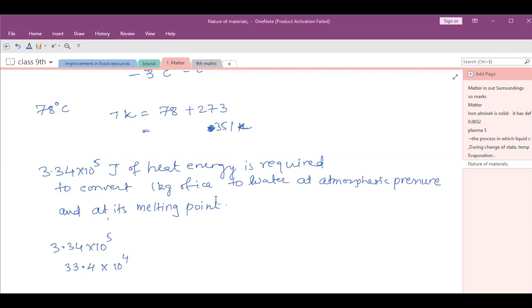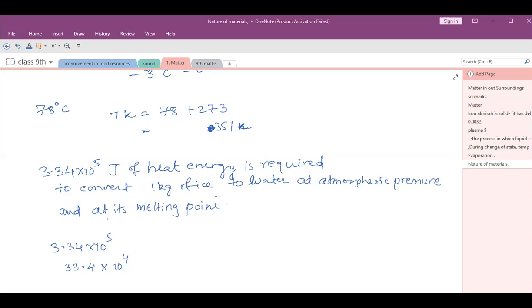66 done. 67th. When water at 0 degrees Celsius freezes to form ice at the same temperature of 0 degrees Celsius, then it releases some heat. When water freezes, absorbs exactly 3.34 into 10 to the power 5 joule per kg of heat.